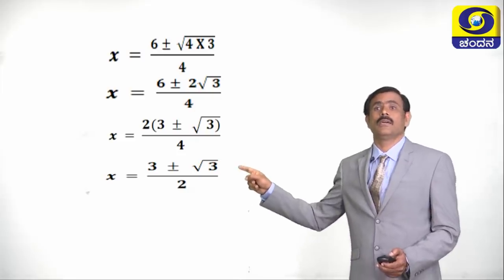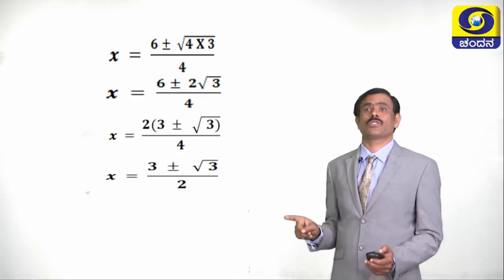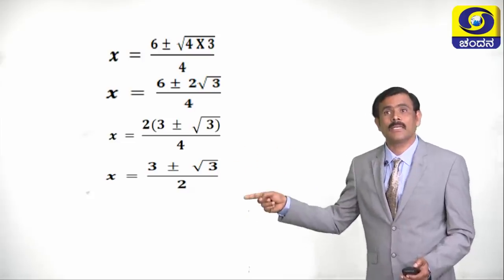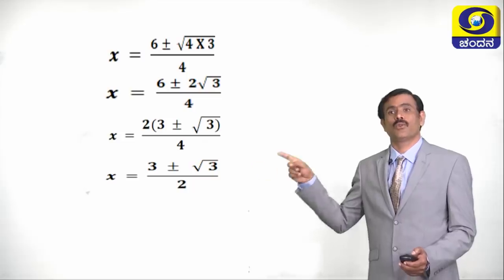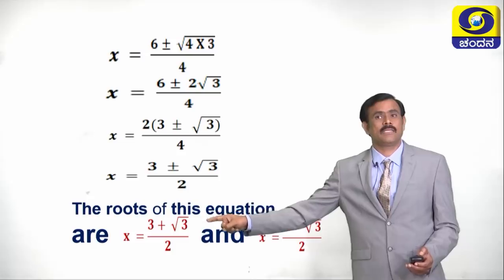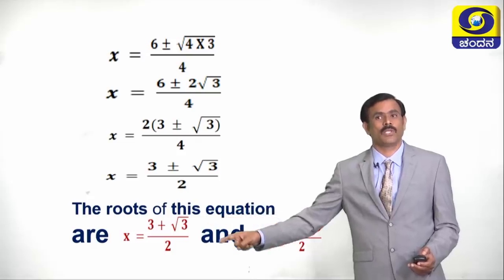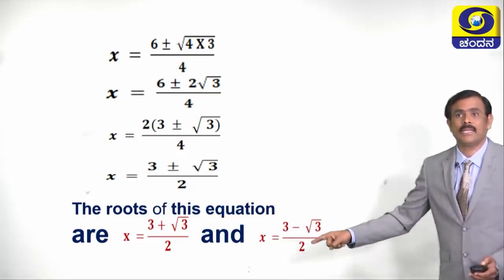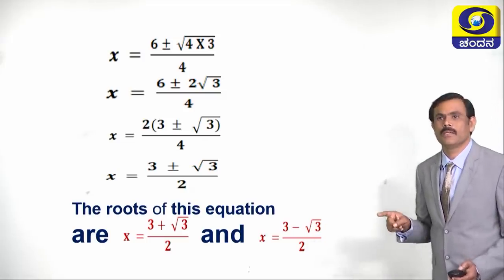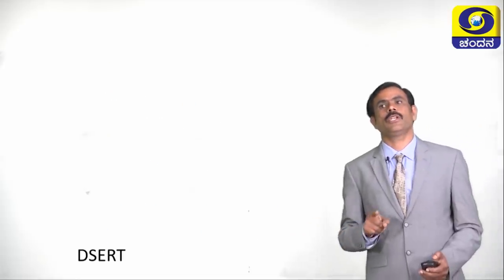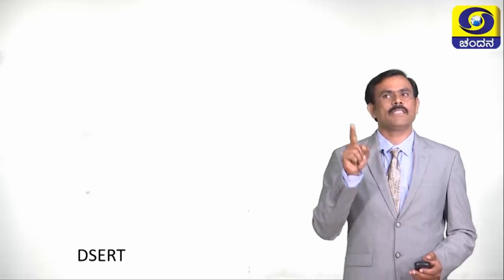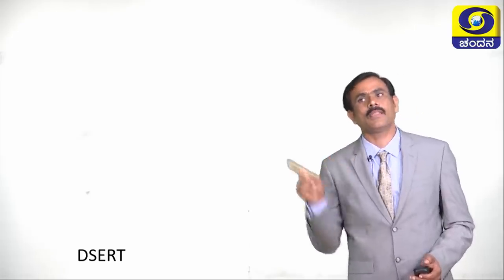See here, these are the two roots now. One root is 3 plus root 3 by 2, another root is 3 minus root 3 by 2. What are the roots? The roots are x is equal to 3 plus root 3 by 2 and x is equal to 3 minus root 3 by 2. These are the roots. Children, so far we have discussed solving the quadratic equation by all the three methods.